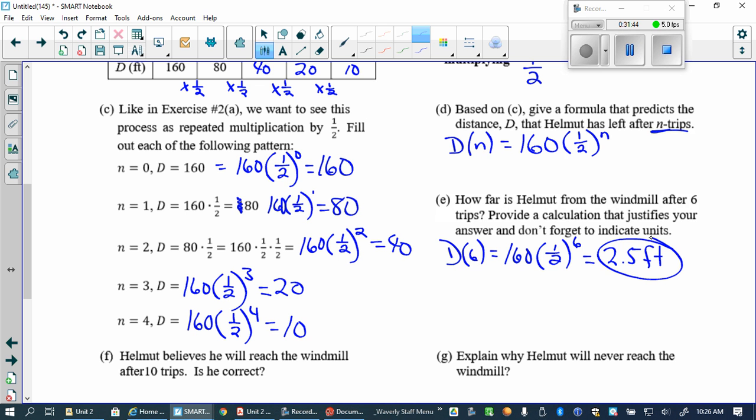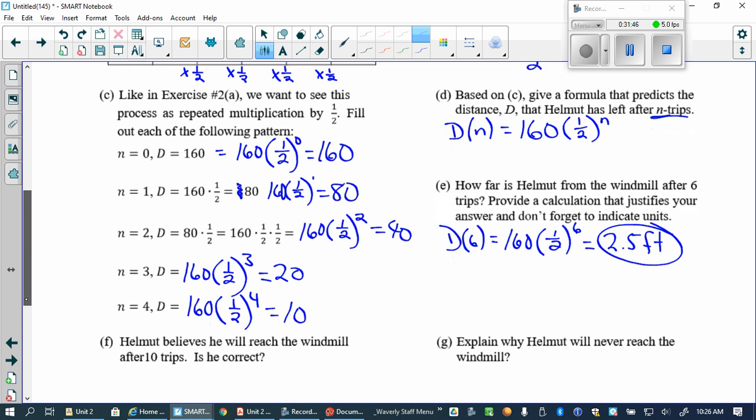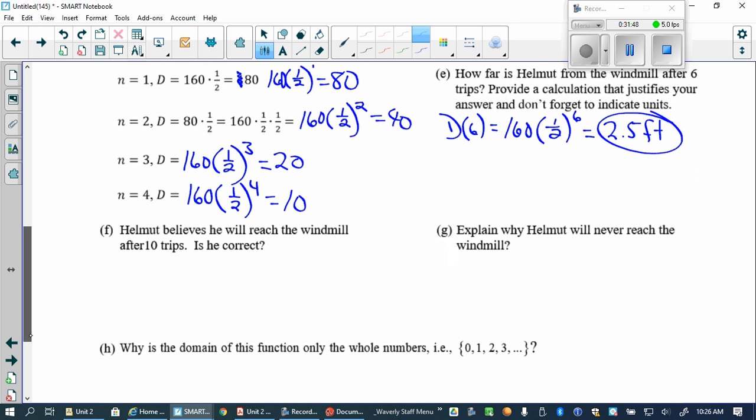So in F, he thinks he'll reach the windmill after 10 trips. So let's use our equation. His distance as a function of 10 trips is going to equal the starting amount, 160 feet, multiplied by 1/2, how many times? 10 times. And is he at the windmill yet?